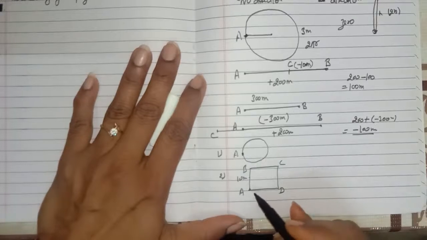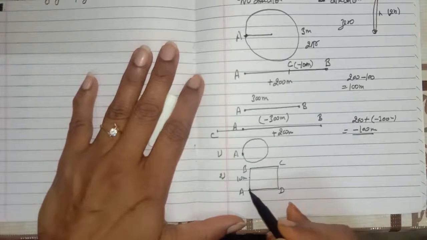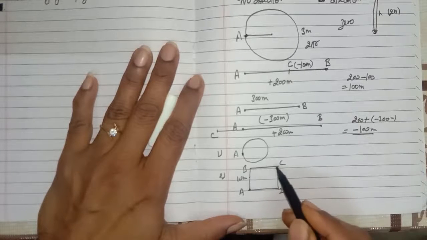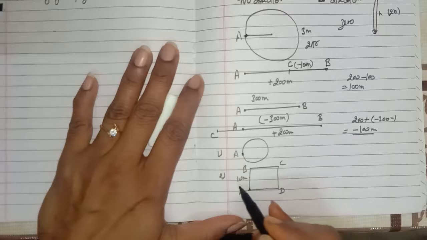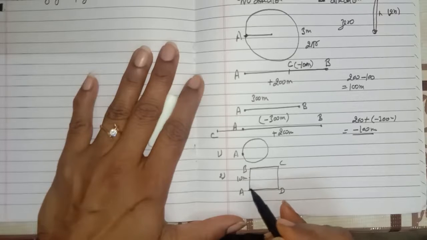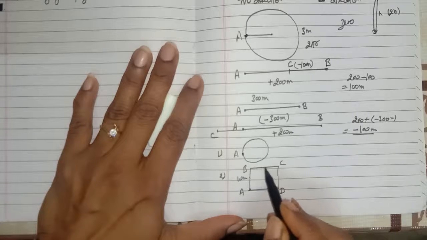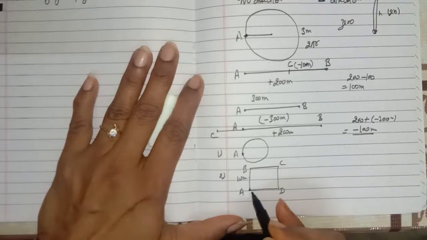So the farmer starts from the point A and moves along the boundary of this square field in 40 seconds. So he can move a distance equal to the perimeter of the square in 40 seconds.